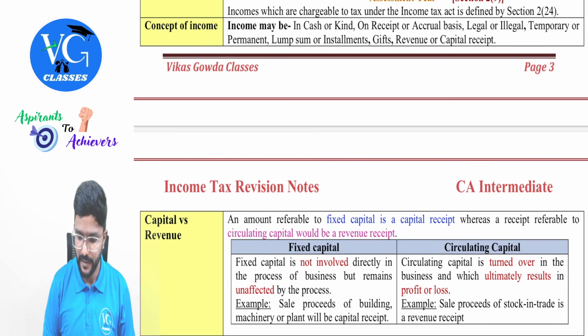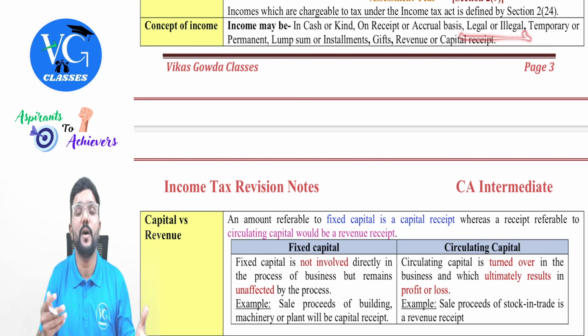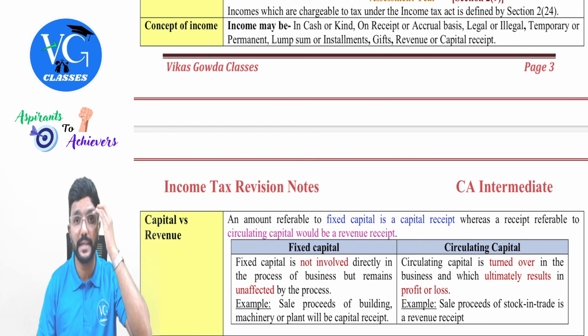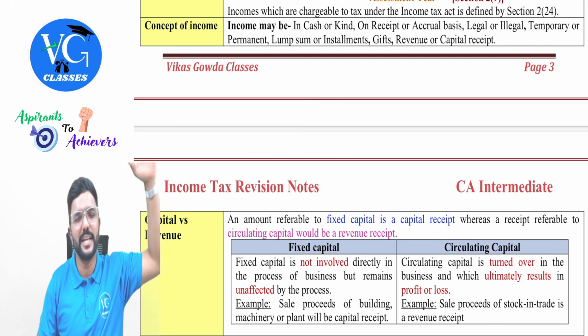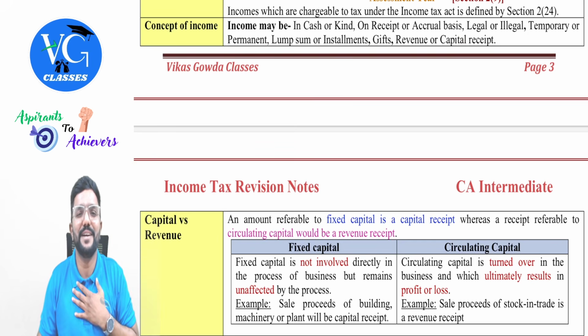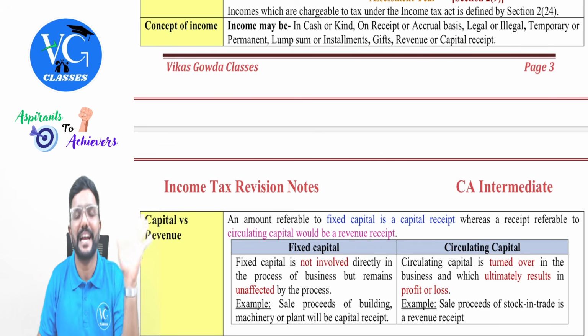Got it? Yes, sir. Then income might be legal or illegal. Even illegal incomes are taxed under the Income Tax Act. Clear? Whether it is good or bad and all that will be taken care by the respective departments. But income tax department is like you have earned the income. We don't care whether it is legal or illegal. Pay tax, baba. That's all.